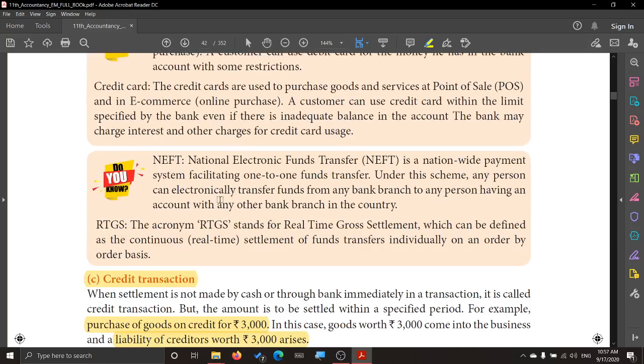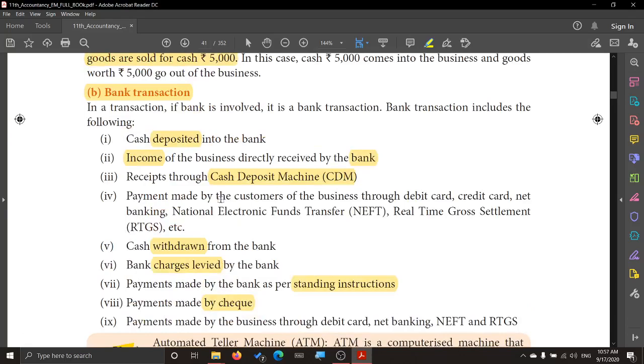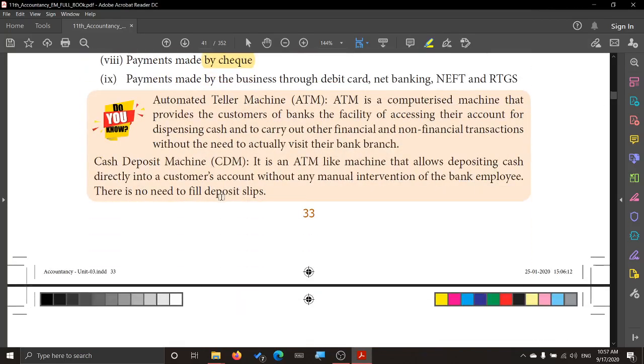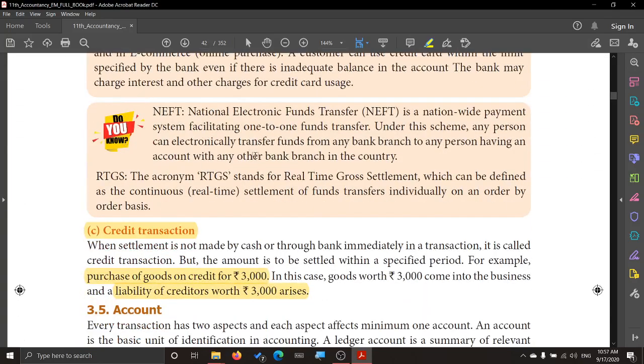Okay, so we saw what a transaction is and what the different types of transactions are. There is a cash transaction, bank transaction, and then the credit transaction. These are the different types of transactions which you will come across often in your journal entries. Thank you, children.